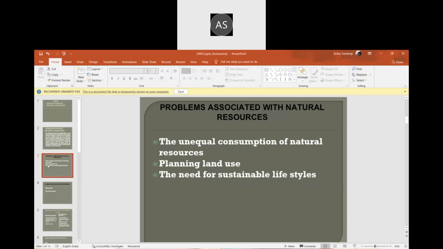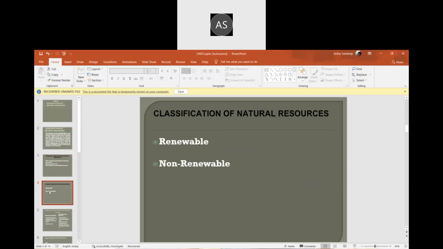Other than that, ozone depletion, oil depletion, soil erosion, greenhouse gas increase. So these are some problems associated with natural resources. Natural resources are for our use, but we should not use them in a wrong way. We should not make it a negative thing for ourselves. So the next topic is classification of resources.